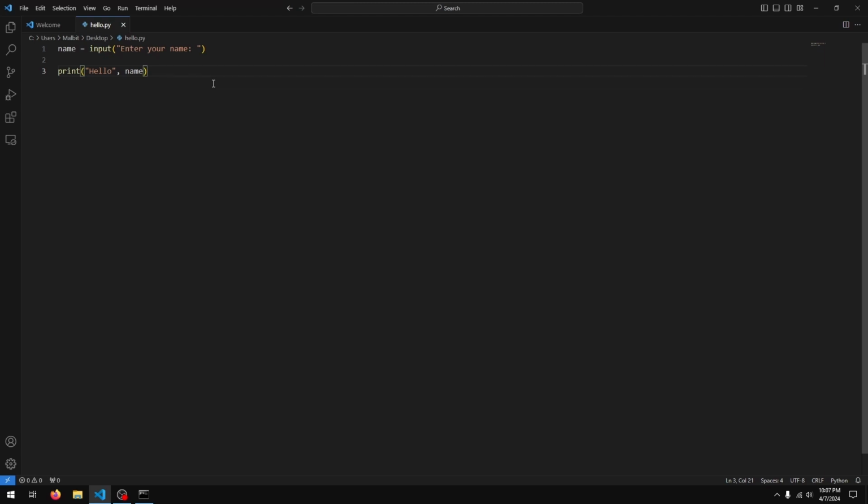Let's do something a little more interesting. Let's try and create a program where we ask the user for two numbers, and with the two numbers we add them up. So once again, I'm going to give you guys a few moments to try it out. Give it a go and see how it goes. Welcome back. So I hope you gave that a go.